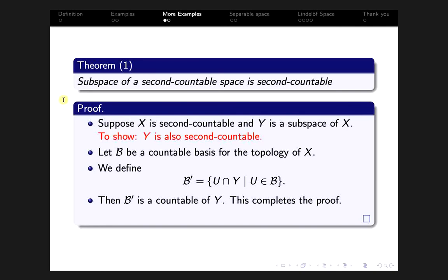Suppose X is second countable and Y is a subspace of X, then we show that Y is also second countable.